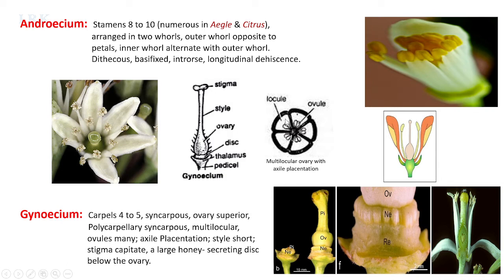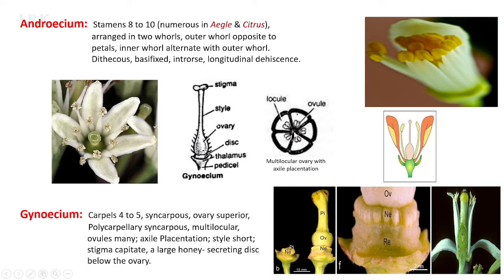That means the number of locules is equal to the number of carpels. Externally, they are completely fused, but internally, they are separated by the septum. Each locule represents a single carpel.